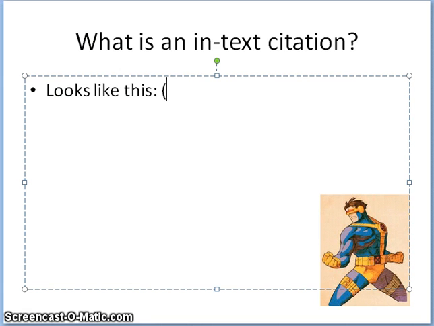It's got a parentheses, and then it's going to have the author's last name. So, let's just pretend that its author's last name is Velasco. And then it's going to have either the page or the paragraph number. That's just what it is. It's pretty short, it's pretty simple, it doesn't need to have a lot of information, but it does need to have a couple of things.